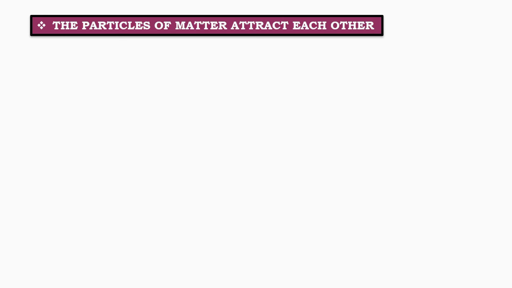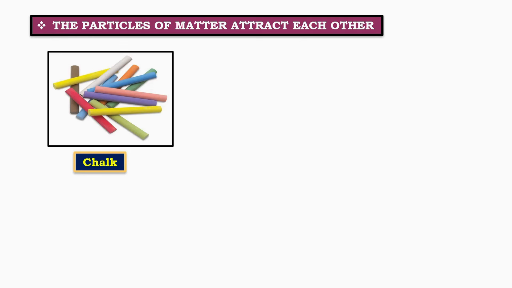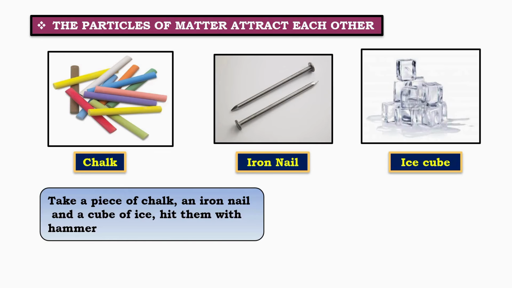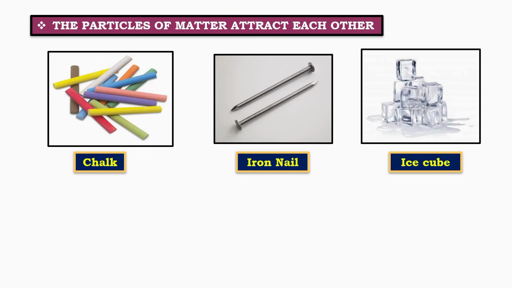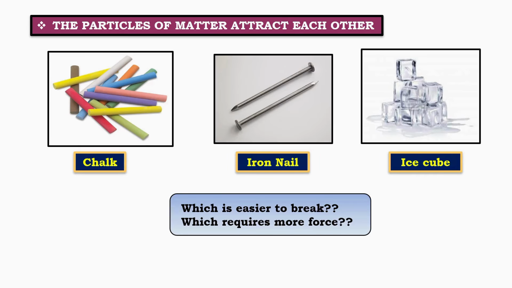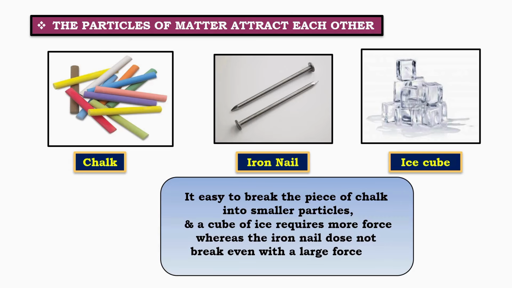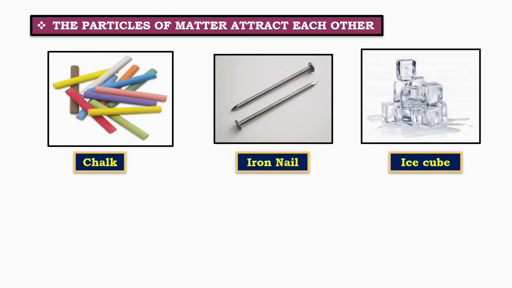The particles of matter attract each other. To understand how particles of matter attract each other, take a piece of chalk, an iron nail, and a cube of ice, and imagine hitting them with a hammer. You will observe that the chalk breaks very easily into smaller pieces. The ice cube requires more force to break, whereas the iron nail does not break even when a large force is applied. This happens because the force of attraction between the particles of these substances is different.